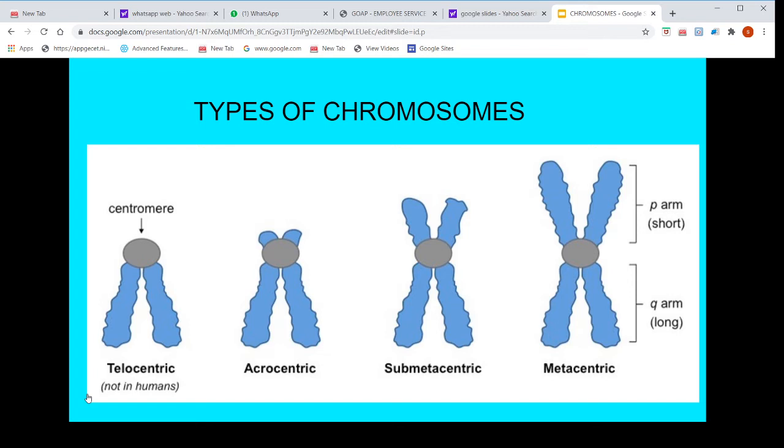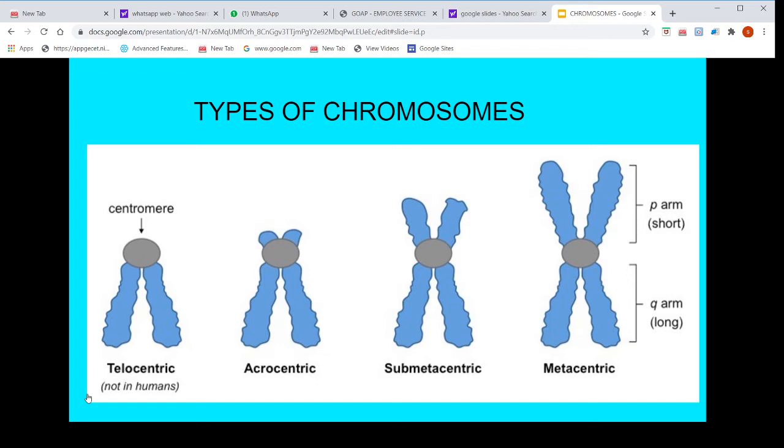Submetacentric means the Q arm is larger than the P arm, so the centromere is not at the center point; it is located away from the center.